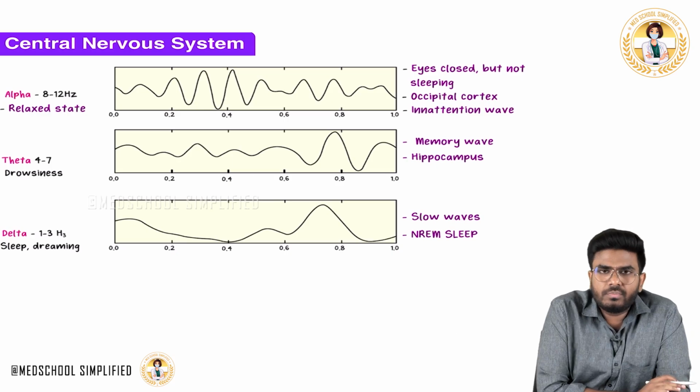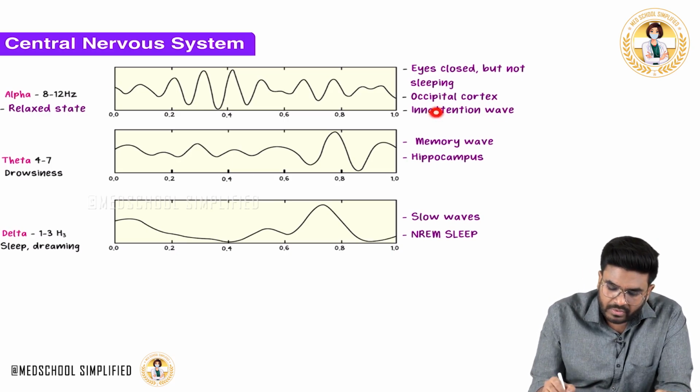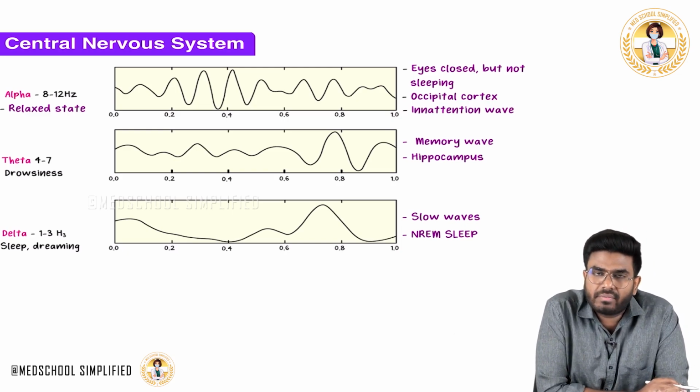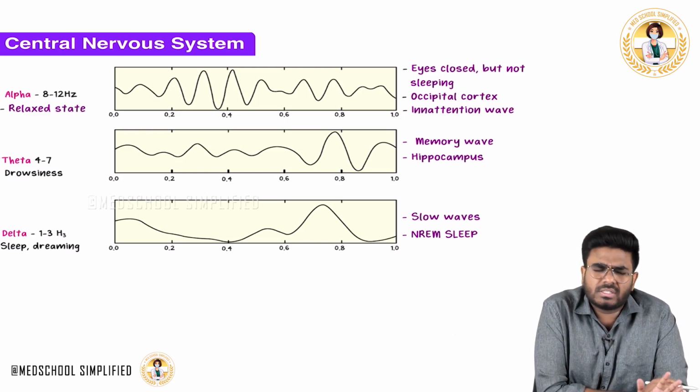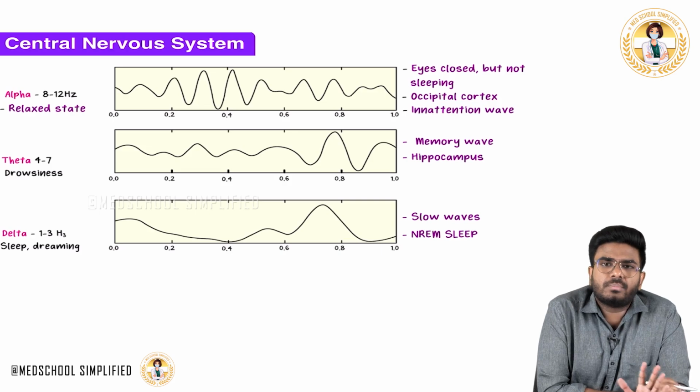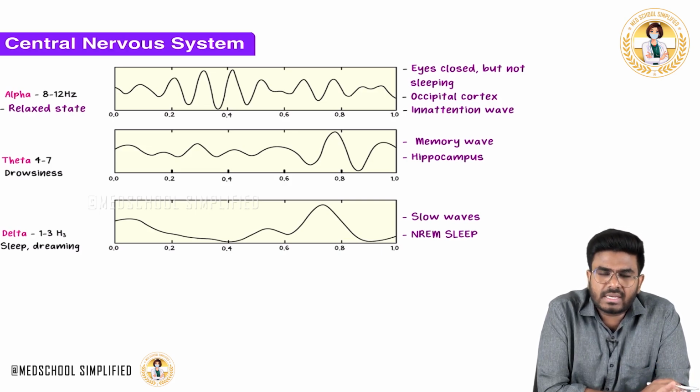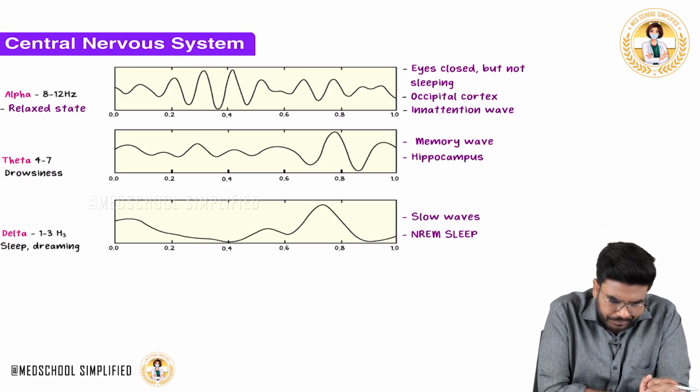Every wave has one specific name. These alpha waves are also called inattention waves. No attention: the person is not paying any attention. Simply, the person has closed his eyes and is almost in a meditative state.